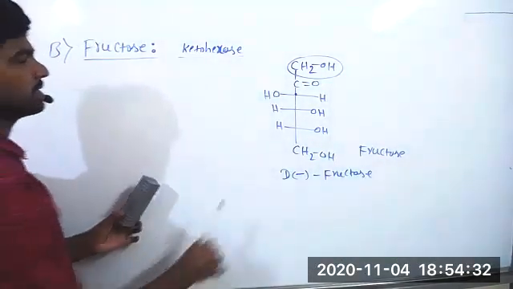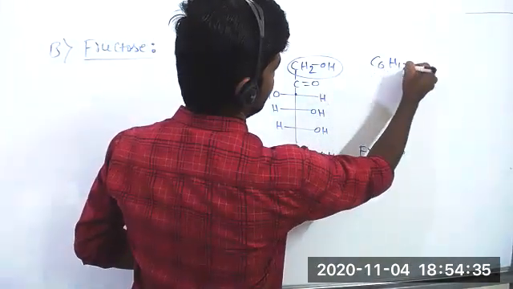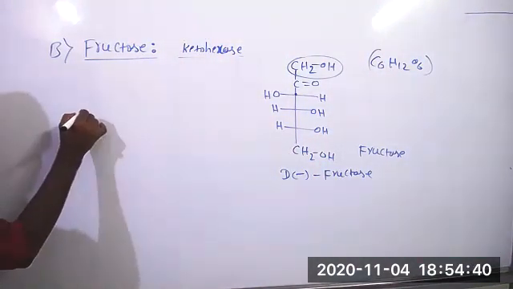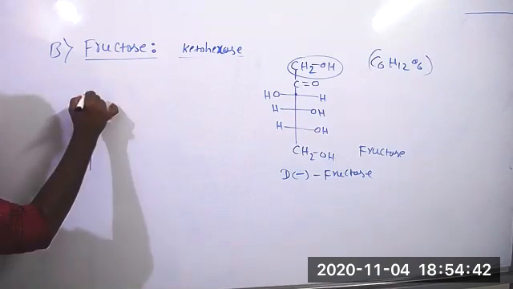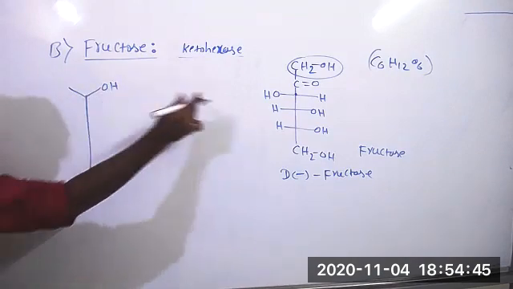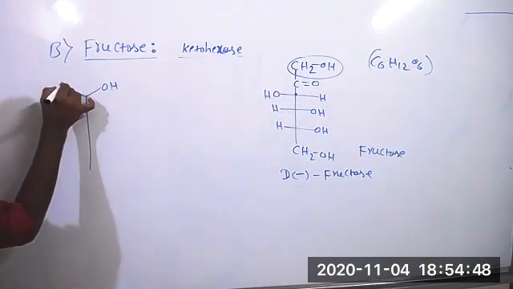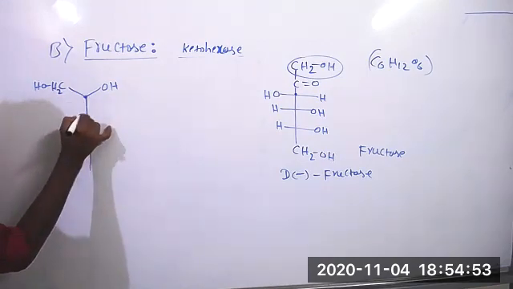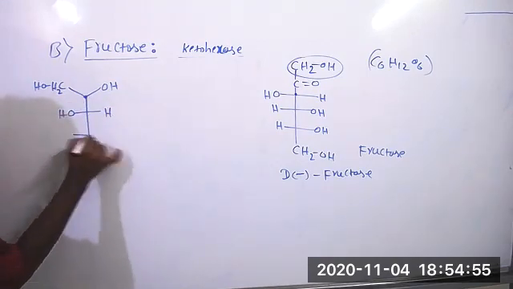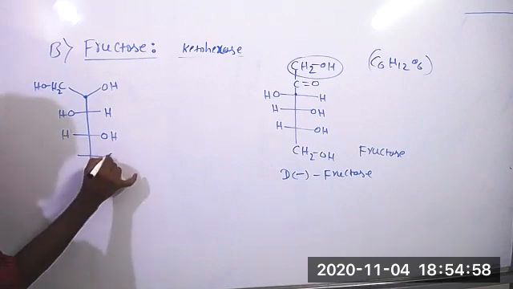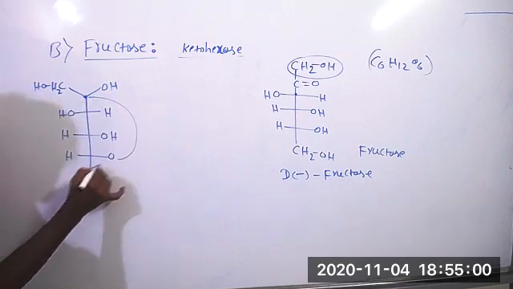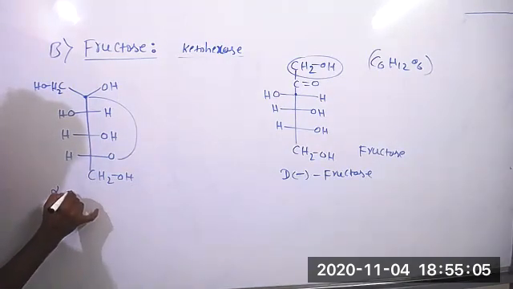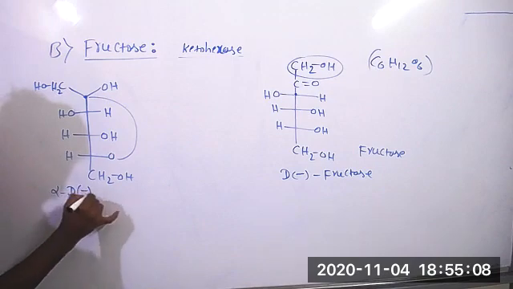Its molecular formula is the same as glucose, C6H12O6. Alpha fructose: OH is right, and on the left side is the entire group CH2OH. One, two, third carbon, OH, H, fourth carbon. This is alpha D minus fructose.